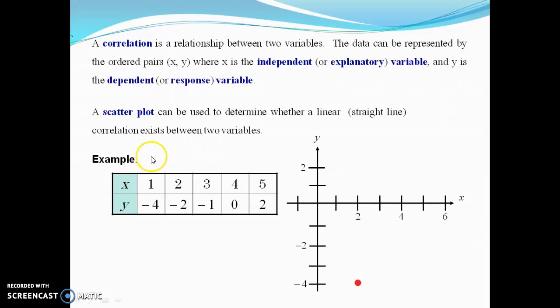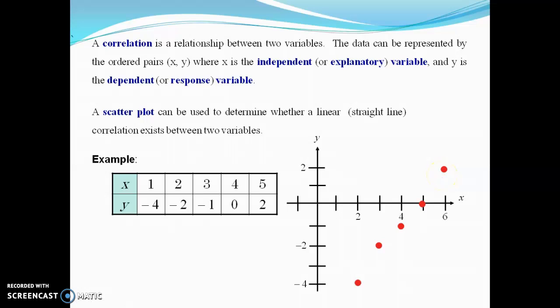So as per the values of variables x and y, we get some points. For y variable, -4, -2, -1, these 3 points are negative, and this is 0 and this is 2.